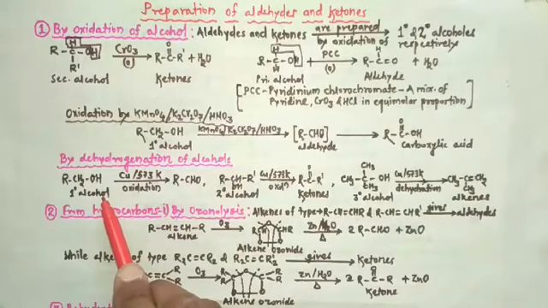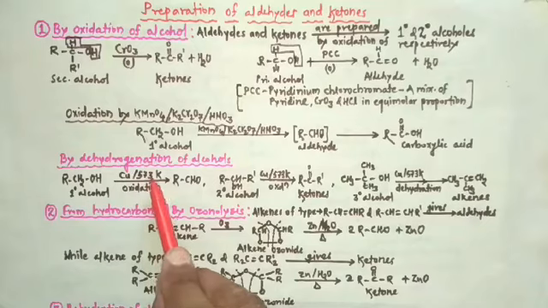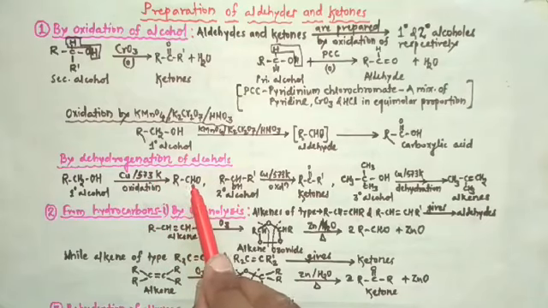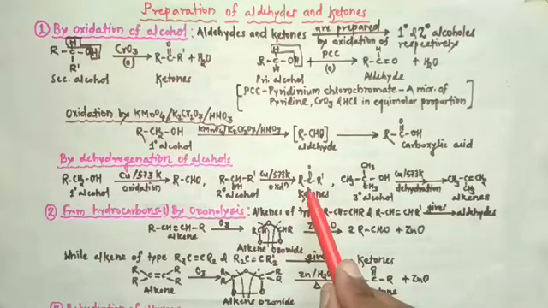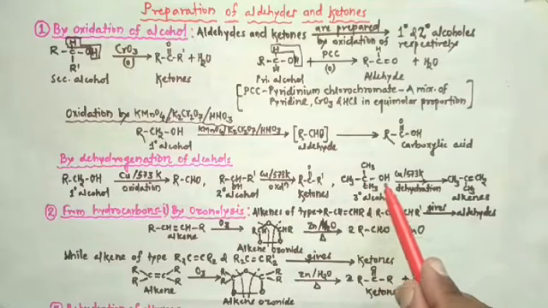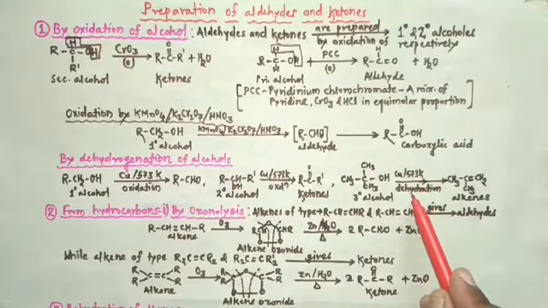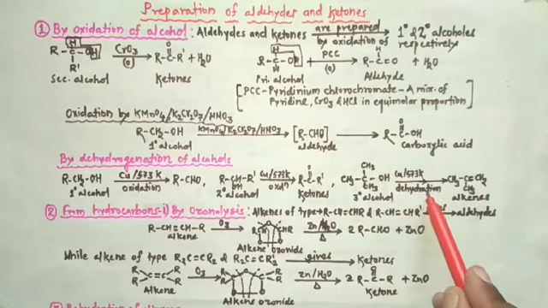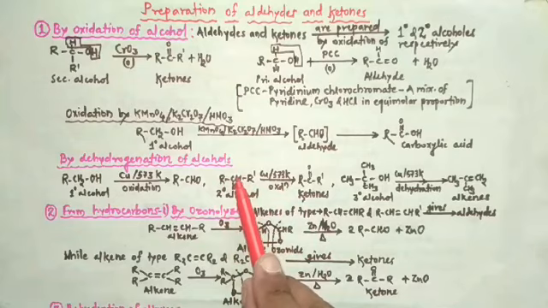Primary alcohol on oxidation by copper at temperature of 573 Kelvin produces aldehyde. Secondary alcohol produces ketones, and tertiary alcohol, when heated with copper metal at 573 Kelvin, does not undergo oxidation but undergoes dehydration and produces alkenes. So this is the dehydrogenation of alcohols.